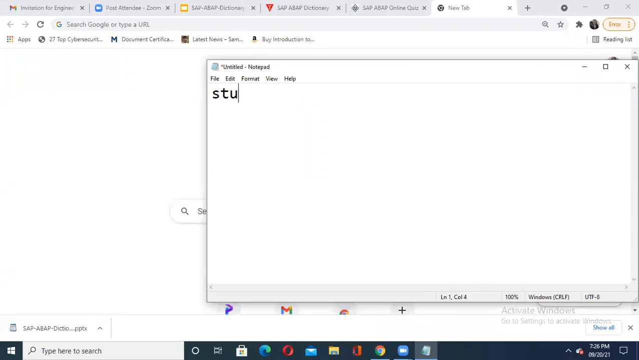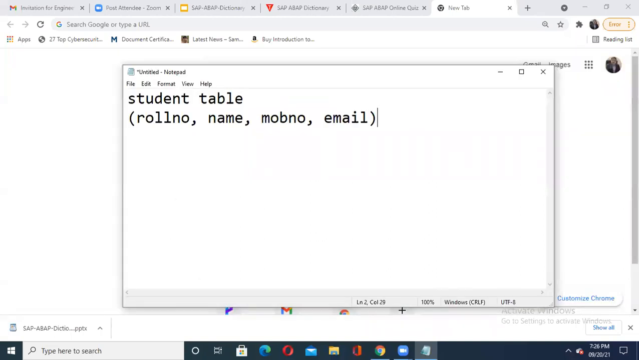Yes, see, when I say student table, this table may contain different details: the roll number of the student, the name of the student, the mobile number of the student, the email ID of the student. Understand, this way I'm going to use different fields in my table. With roll number, name, mobile number, and email, see how the table will look once the information is filled.